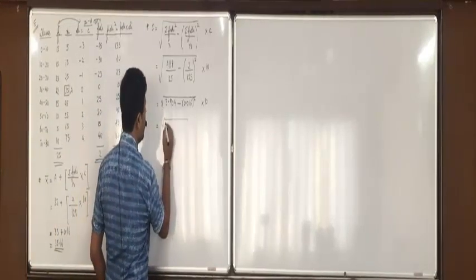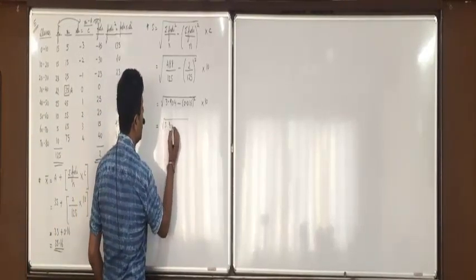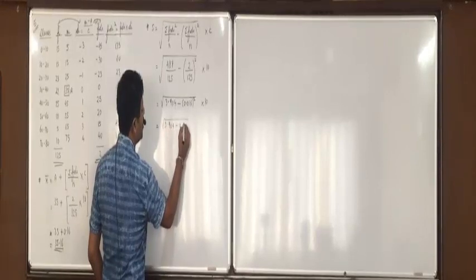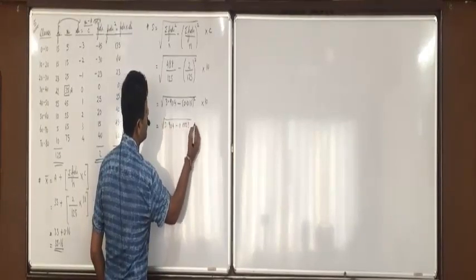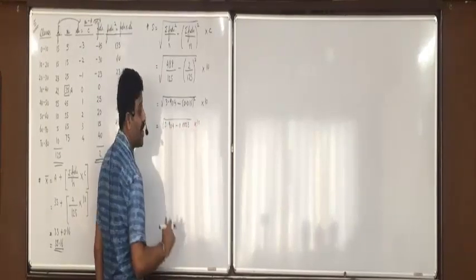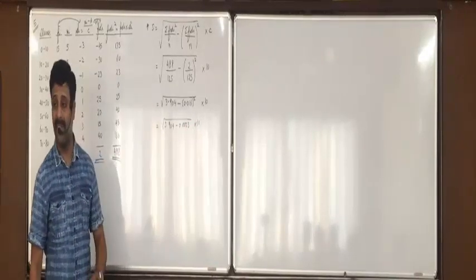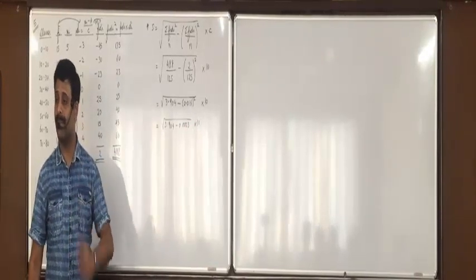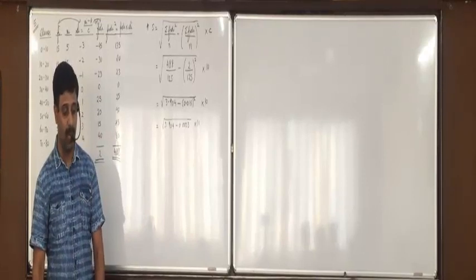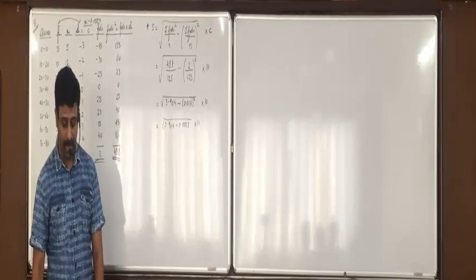Now square root of 3.904 minus 0.0003. After 2, what is the next number? 5. So 2 will become 3. If the next digit is 5 or more, then you'll take the higher number.